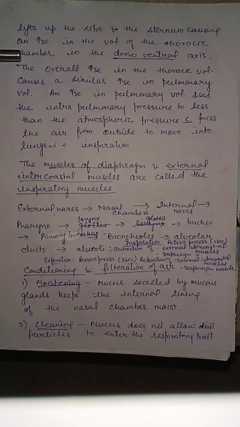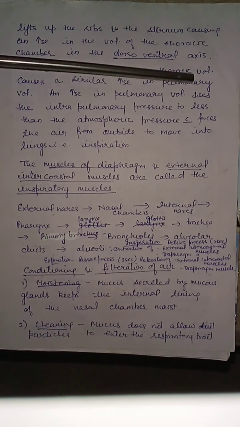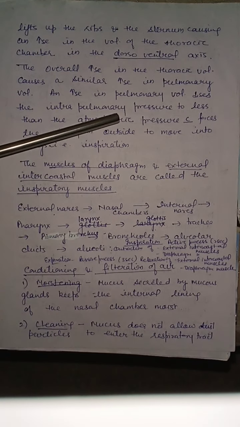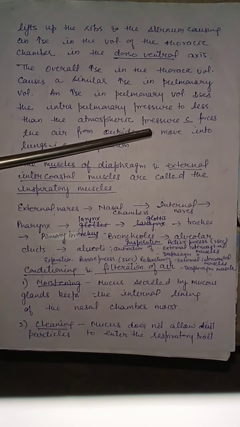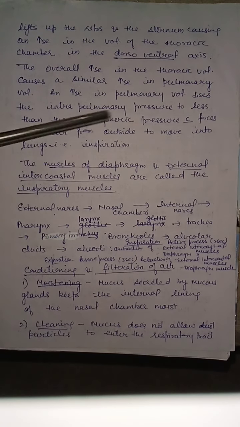The overall increase in the thoracic volume causes a similar increase in pulmonary volume. An increase in pulmonary volume decreases the intrapulmonary pressure. This means when the volume in the lungs increases, the pressure decreases. The intrapulmonary pressure falls below atmospheric pressure, which forces the air from outside to move into the lungs.